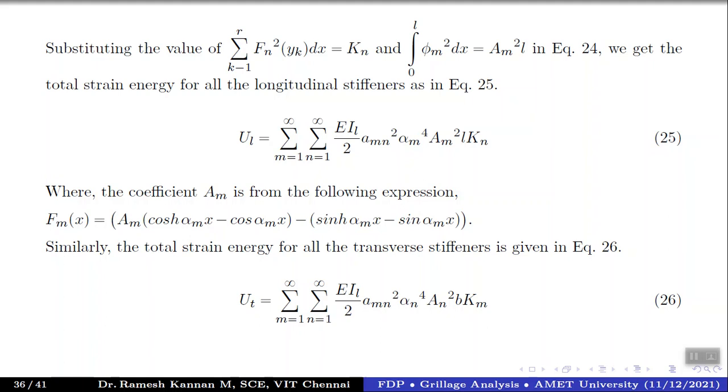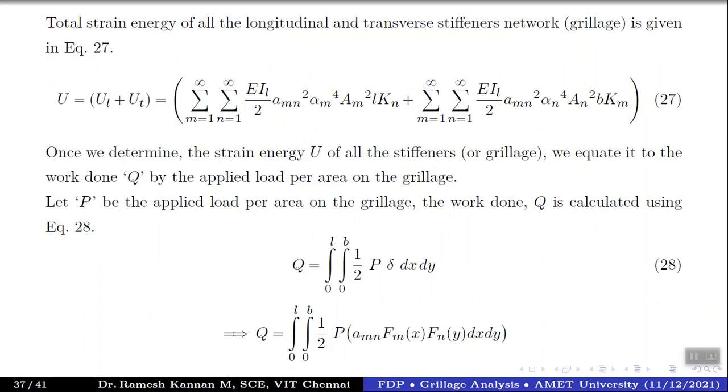Once you find that, we can find the total strain energy. So the total strain energy, capital U, equals the longitudinal strain energy plus the transverse strain energy, U_L plus U_T. In the same way, we equate the total strain energy to the work done.